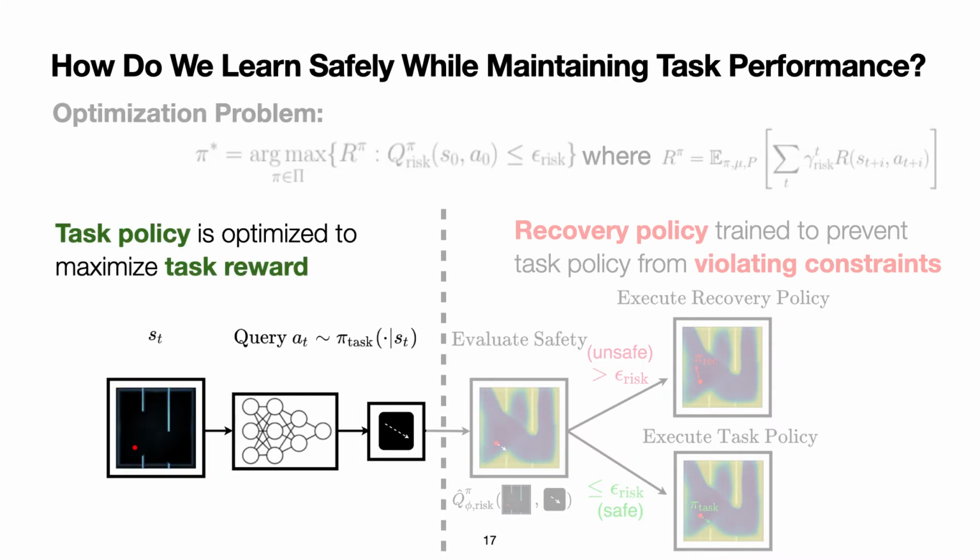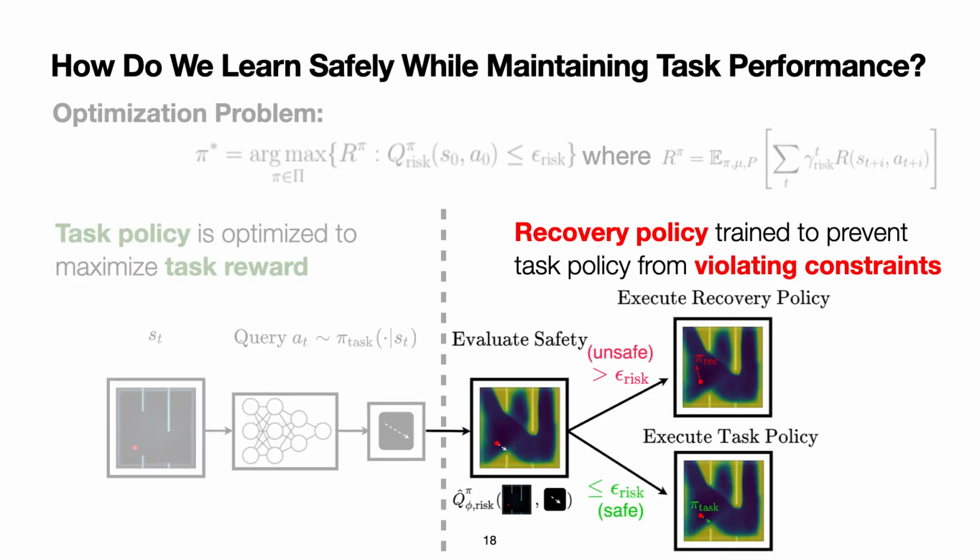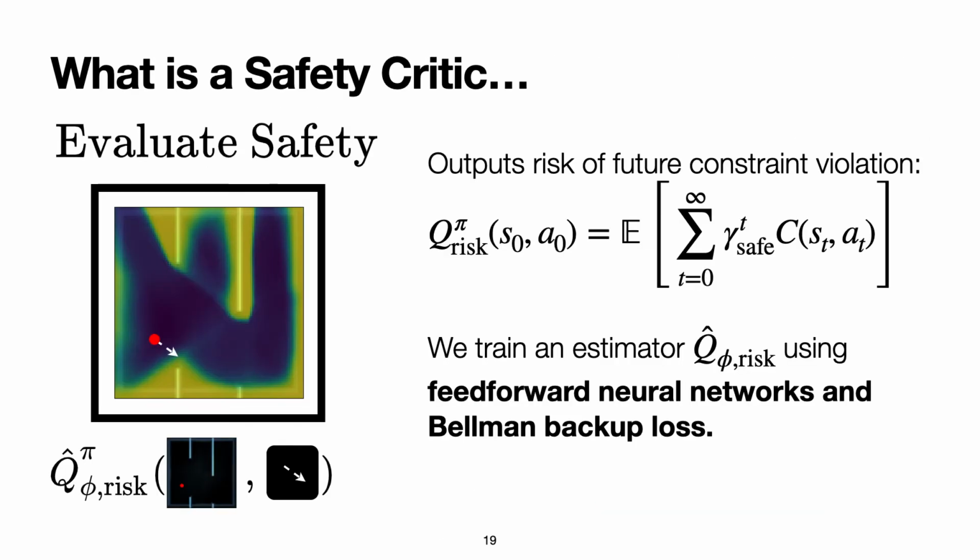As mentioned before, Recovery RL will learn a task policy that optimizes the task reward, and a recovery policy that is trained to prevent the task policy from violating constraints. Online, the safety critic will serve as a gating function to select which policy to execute based on the current estimate of risk. We define the safety critic for a policy pi to be the expected discounted sum of constraint costs. Because we use indicator functions for constraint costs in this work, this is equal to the discounted future probability of constraint violation. Because system dynamics, rewards, and constraint costs are unknown, we train a parametric estimator to learn this value from sample trajectories. The estimator is a feed-forward neural network that is trained with a Bellman backup loss as in standard value function learning literature.